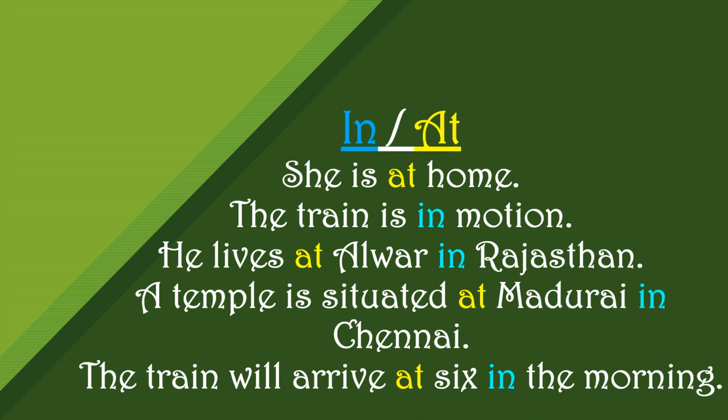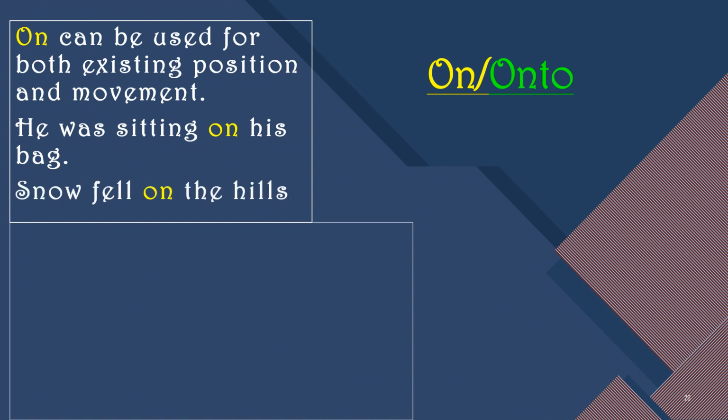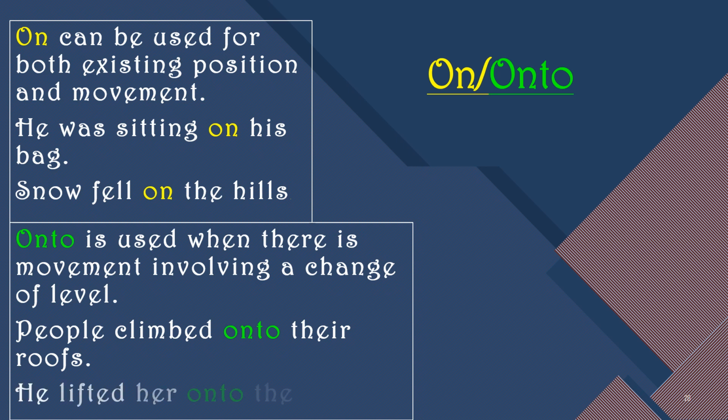Understood? Then we have on or onto. On can be used for both existing position and movement. Example: He was sitting on his back. Snow fell on the hills. Then onto is used when there is a movement involving a change of level, children. People climbed onto their roofs. He lifted her onto the table.